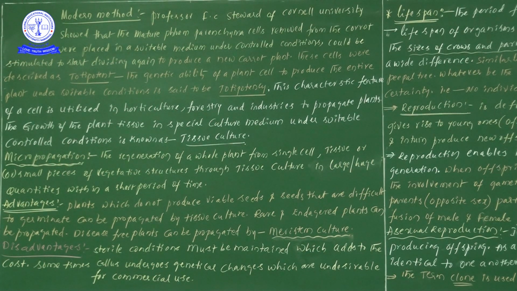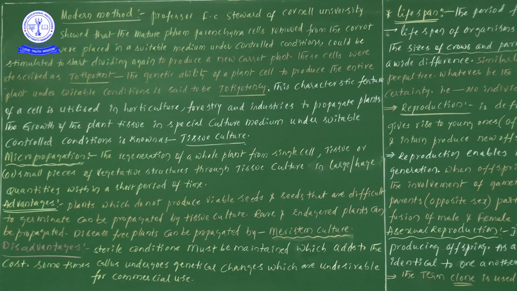Micropropagation. So, sir, what are the uses of this tissue culture? Here I have written the advantages. Let us discuss these three points now. Plants which do not produce viable seeds, or seeds that are difficult to germinate, can be propagated by tissue culture.